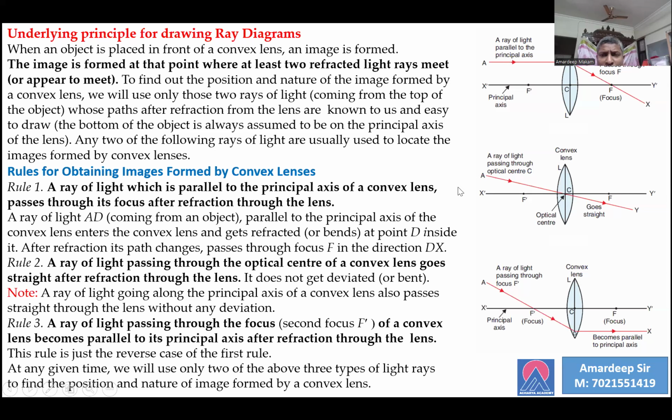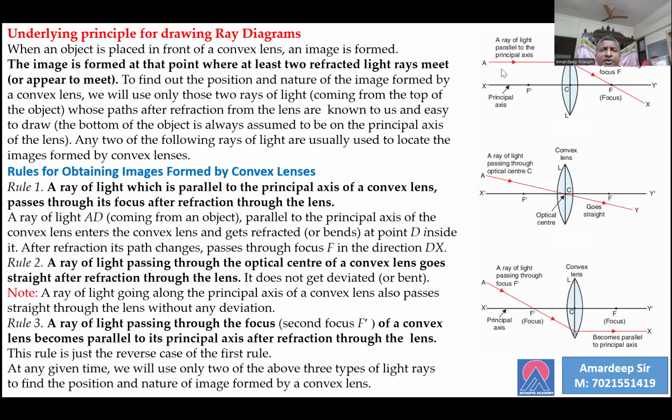The next important point is how do we get the systematic position of the image? What type of images are formed? For that, initially we need to study the rules for obtaining images formed by a convex lens. These rules describe the behavior of the convex lens on the incident ray of light, based on the type of incident ray.